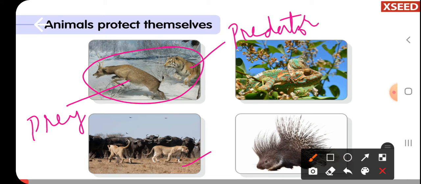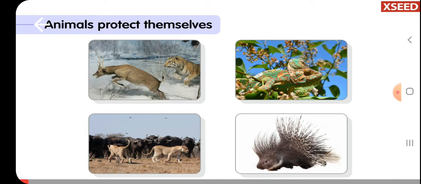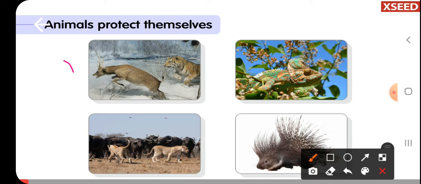In this picture, lions are there and a buffalo is there. Can you tell what is a predator and what is a prey here? Absolutely. Lion is a predator because it can hunt, and buffaloes are the prey because they are getting hunted. These prey animals have some special features.